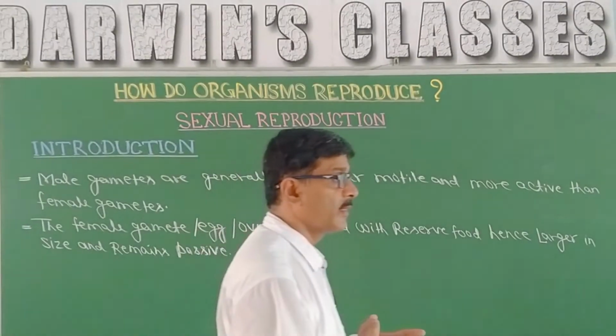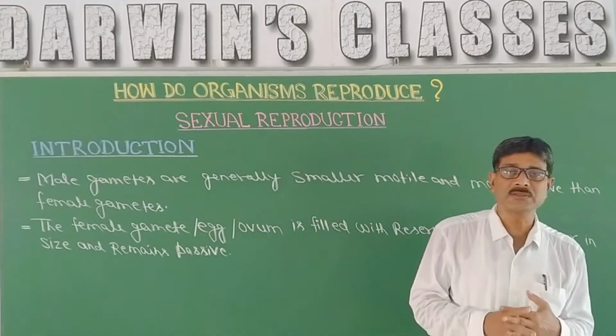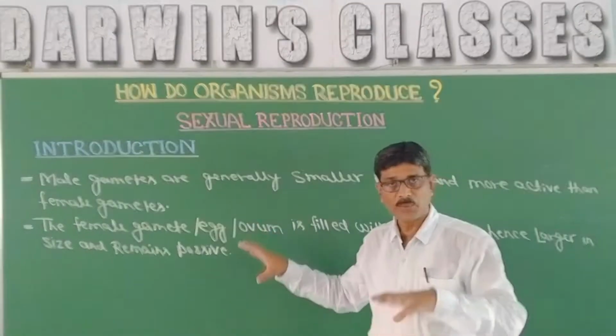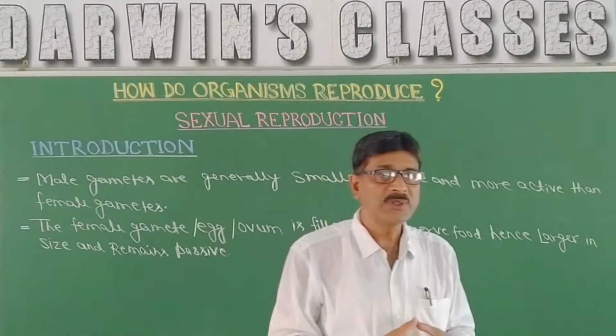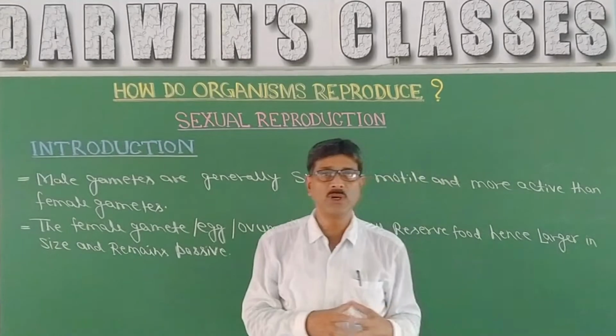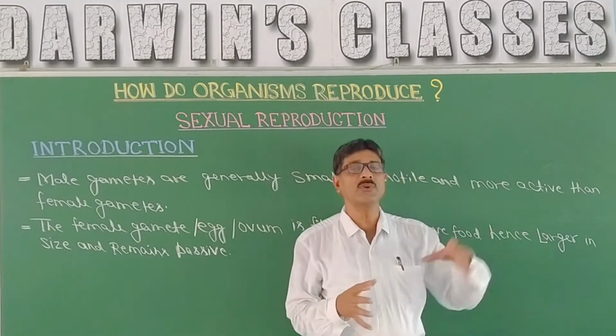Now, on the basis of sexuality, that means here the male is producing the male gamete, the female is producing the female gamete. That means one individual, one organism is capable of producing only one type of gamete.